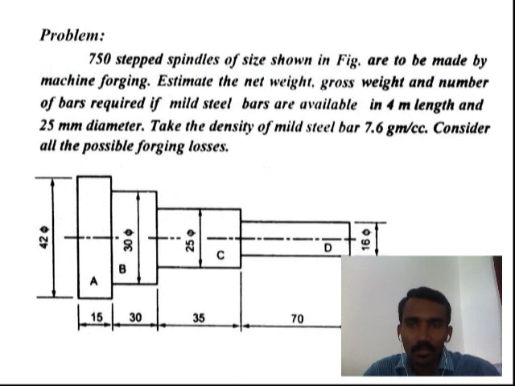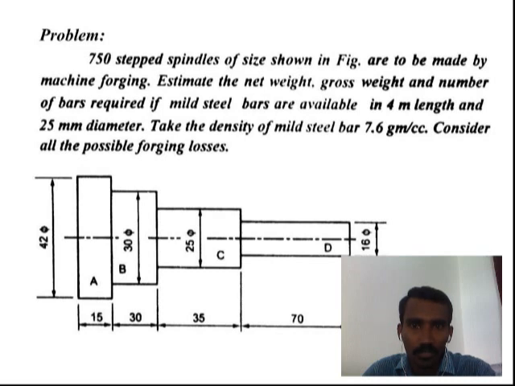Here you can say a forging component: how to create one particular component, and what are the common drawings related to cost investment is considered forging cost estimation. Example problem: 750 stepped spindles of the size shown in the figure are to be made by